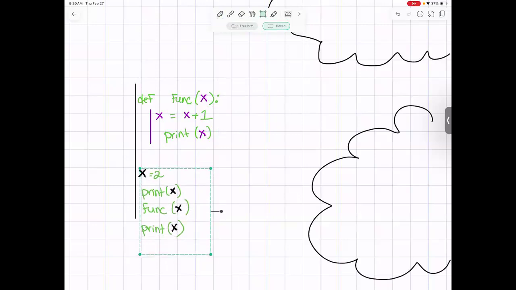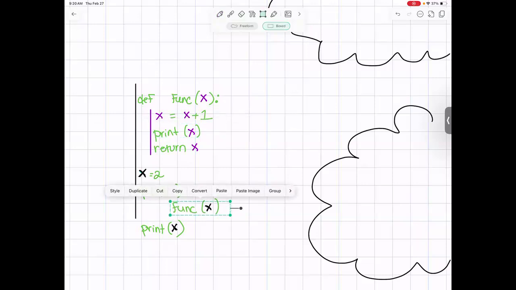Let's pull this down. Let's extend this a little. We can say return. Oh, that doesn't spell return. Return x. There we go. And then we can change function here to now say x equals return.